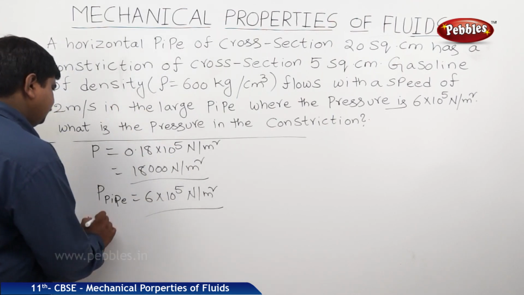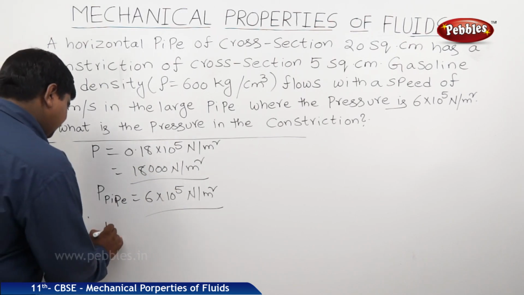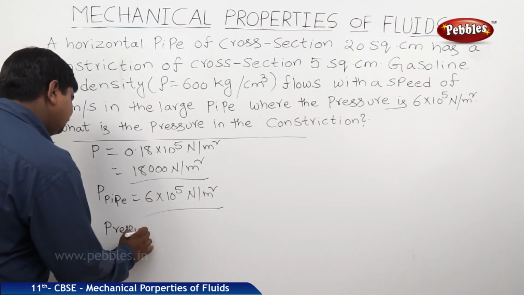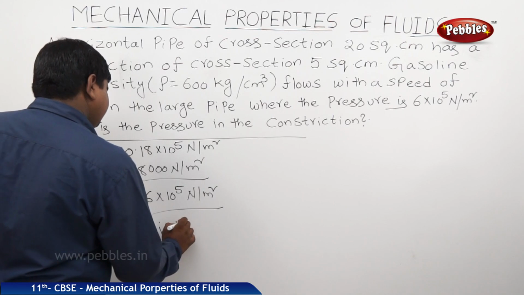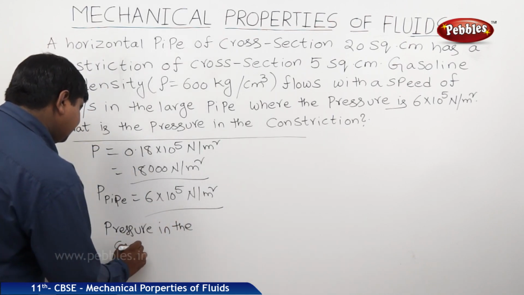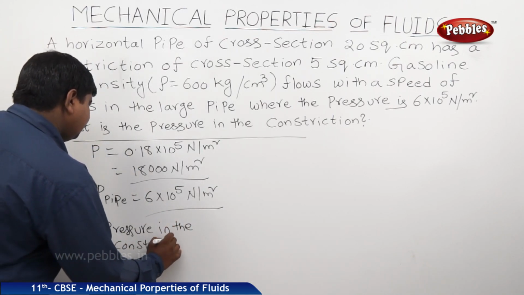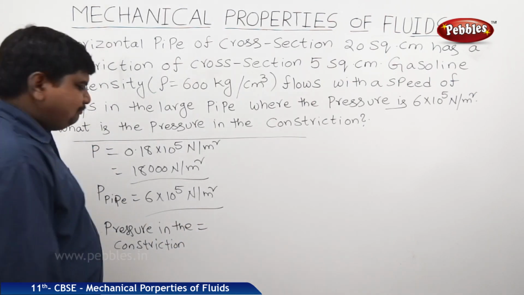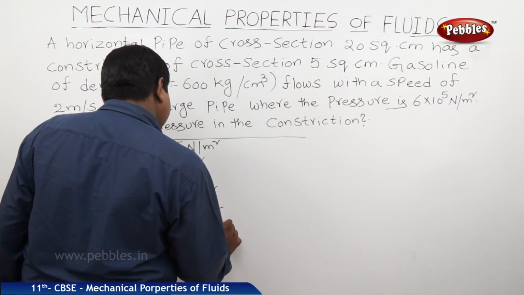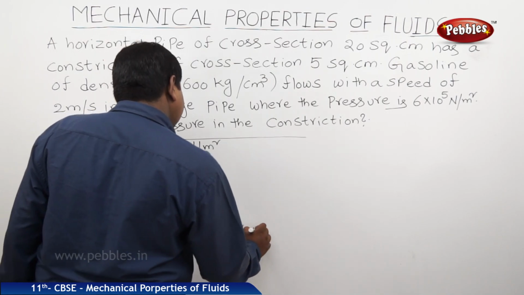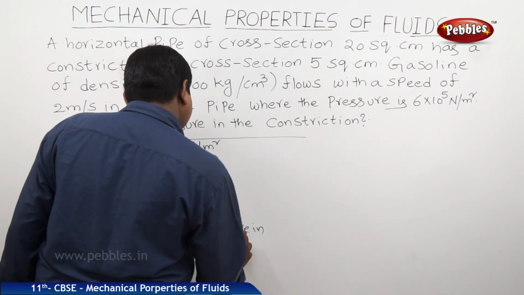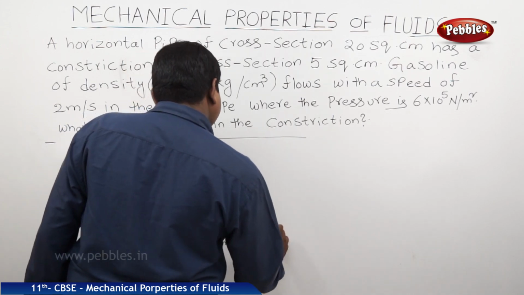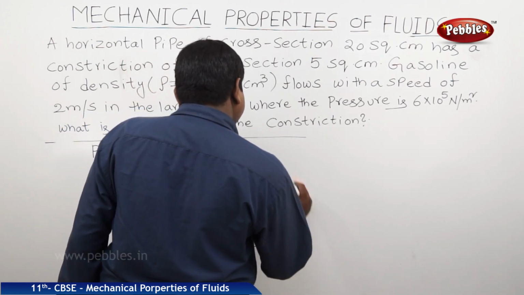So therefore, what is the pressure in the constriction? The pressure in the constriction is equal to the pressure in the pipe minus P1 minus P2.